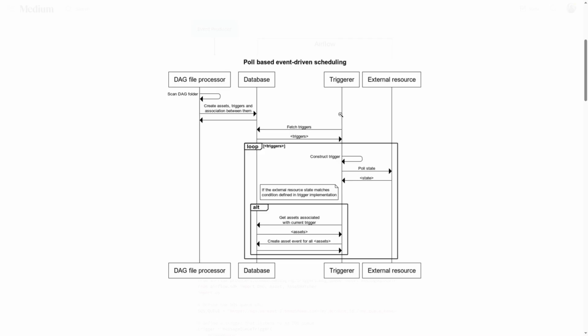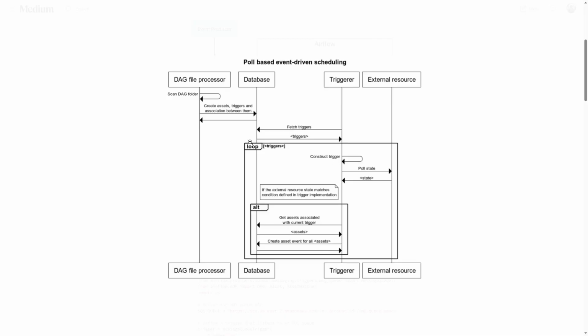For example, if we have a message trigger for SQS, it will poll that particular external source and get the state. Once the condition is met, that will come back, and then we have the assets associated with the current triggerer. It will see whether the asset has any event, and if so, it will trigger the DAG processing.